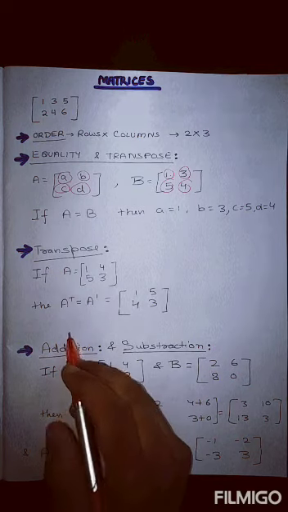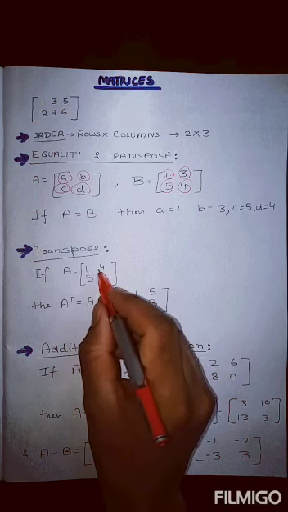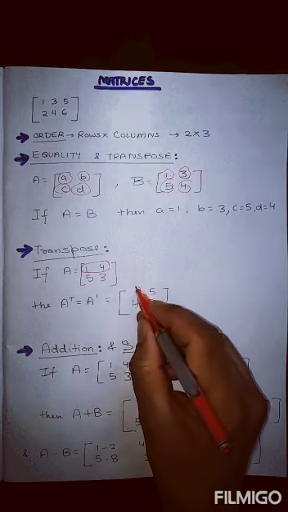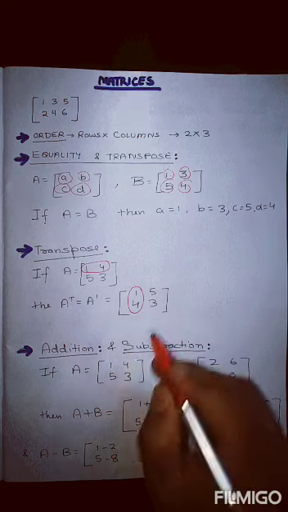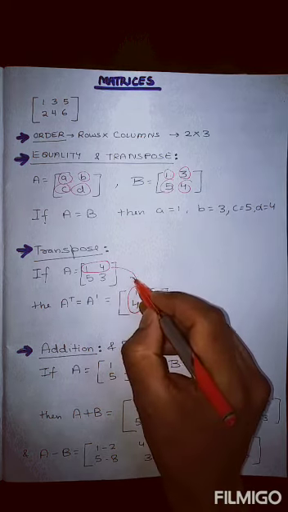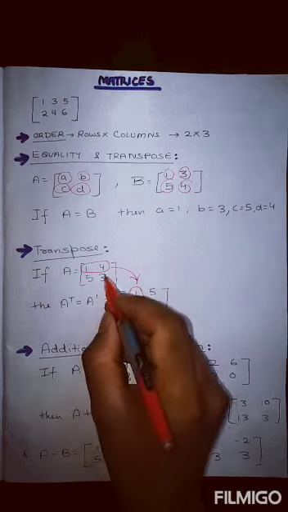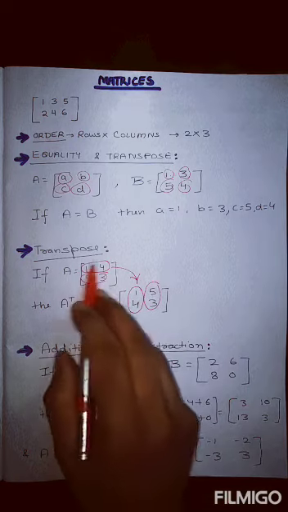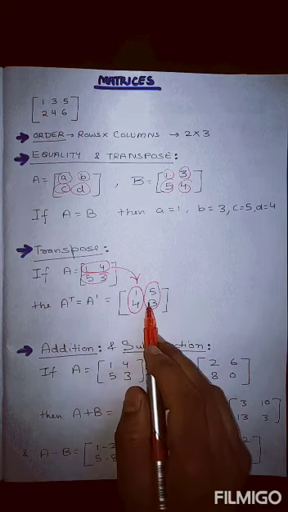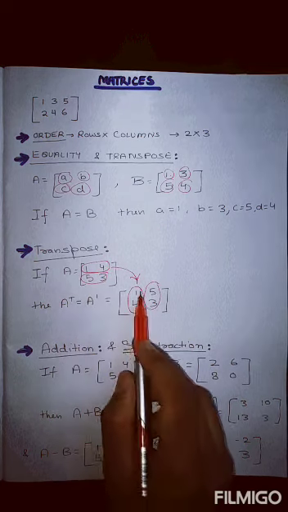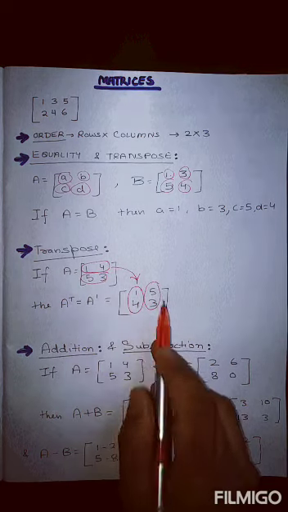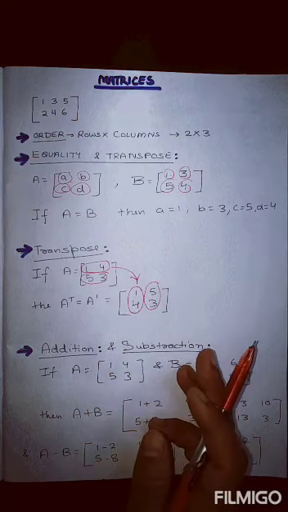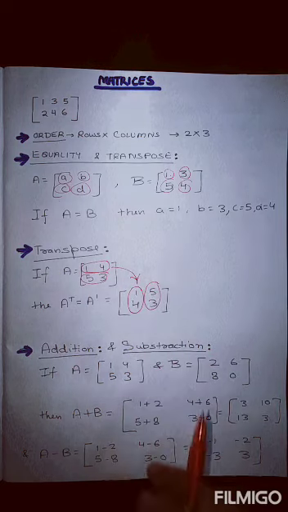So how to find the transpose? You can see that in the first row we have 1 and 4. So write whatever is written in the row into the column. This row is changed into a column. In the same way, the second row will be changed into the second column. If we are changing the rows, both the rows should be changed. So if we are changing rows into columns, this is called the transpose matrix. So whenever it is asked to find the transpose, just change the rows into columns.